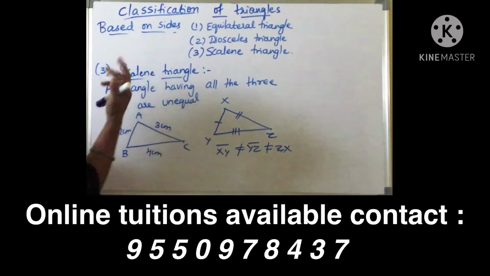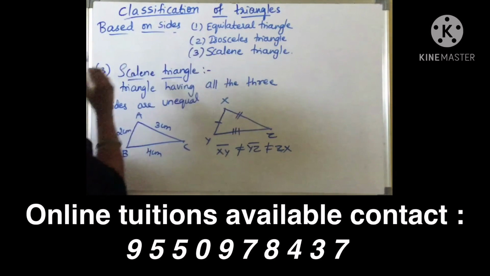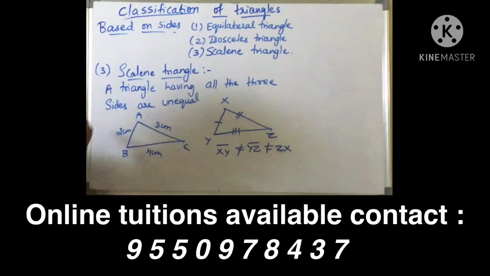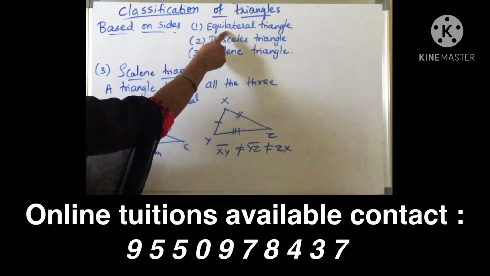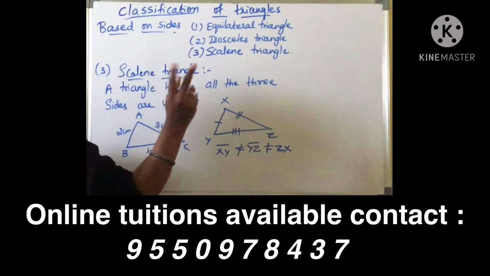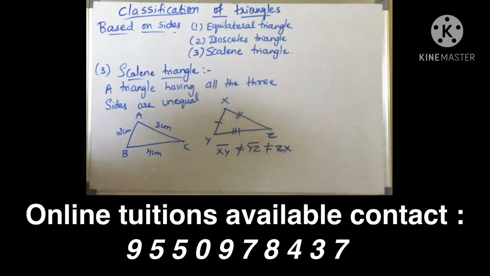So we are having three types of triangles based on sides, children. One is equilateral triangle, second is isosceles triangle, and third is scalene triangle. And it's very easy to remember also, children. In equilateral triangle all the three sides are equal. In isosceles triangle only two sides are equal. In scalene triangle no sides are equal.